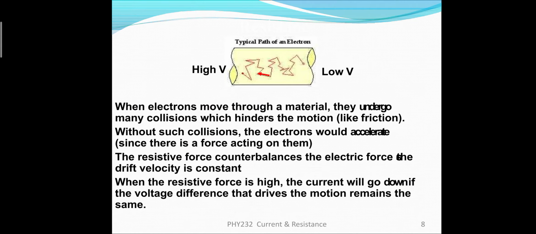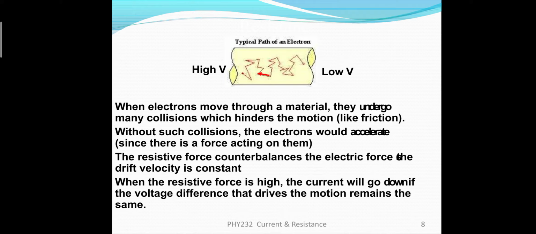Now, coming towards the typical path of an electron, we know that usually when we have not connected that conductor with some kind of battery source, or an electric field is not supplied externally, then all the free electrons are moving randomly, right? But whenever we have supplied some kind of electric field, then what would happen?